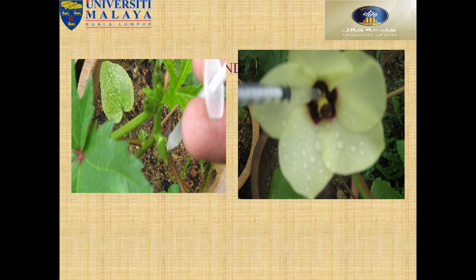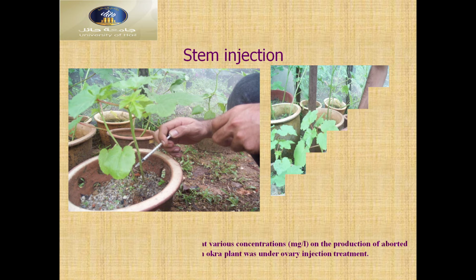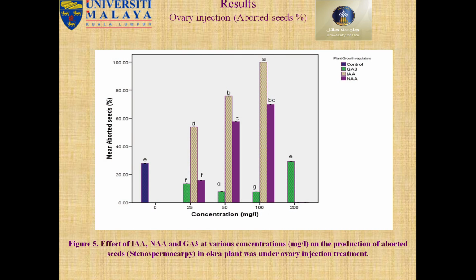Here you can see the image of our methodology. You can see the flower injection method, also stem injection methods. And here we can see the results, GA3, IAA, and NAA, different types of results. Here we got the IAA, very good result. We got the best result in IAA.